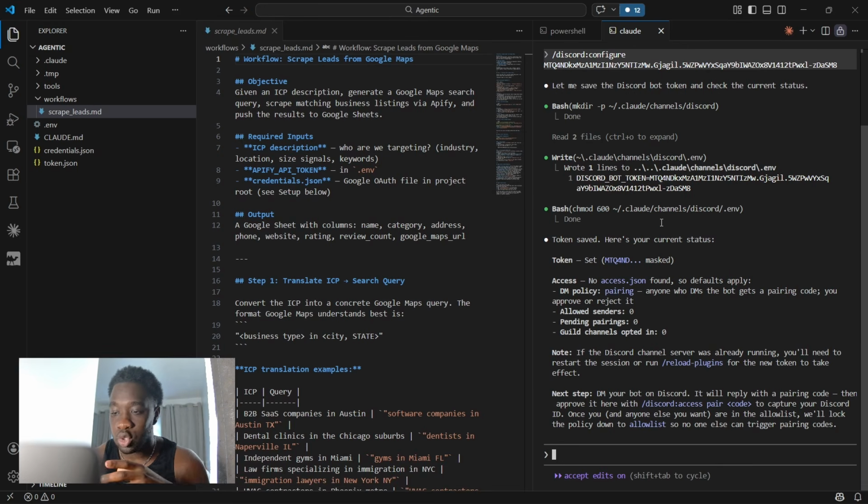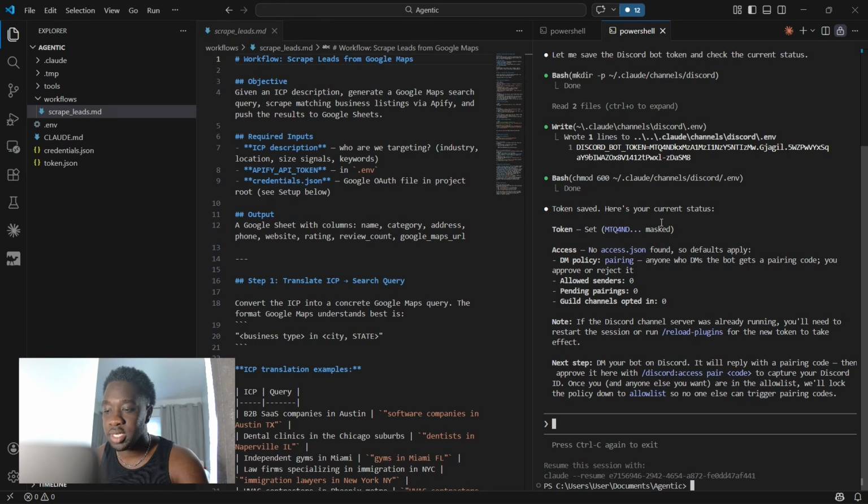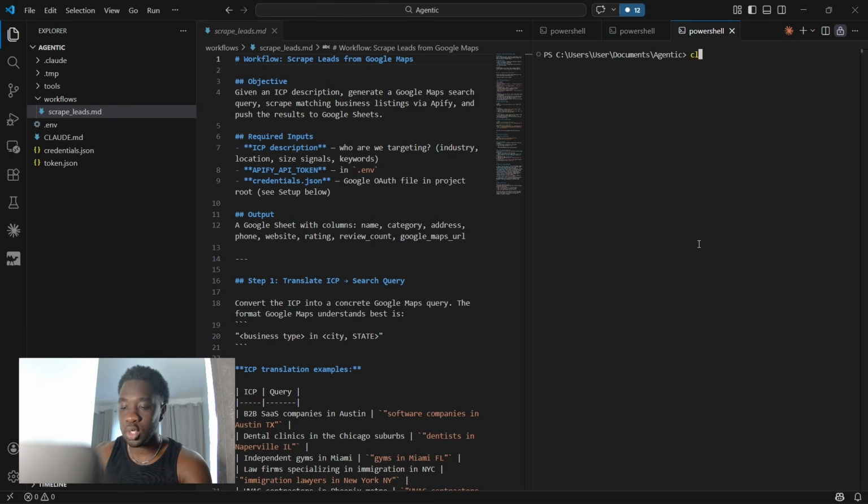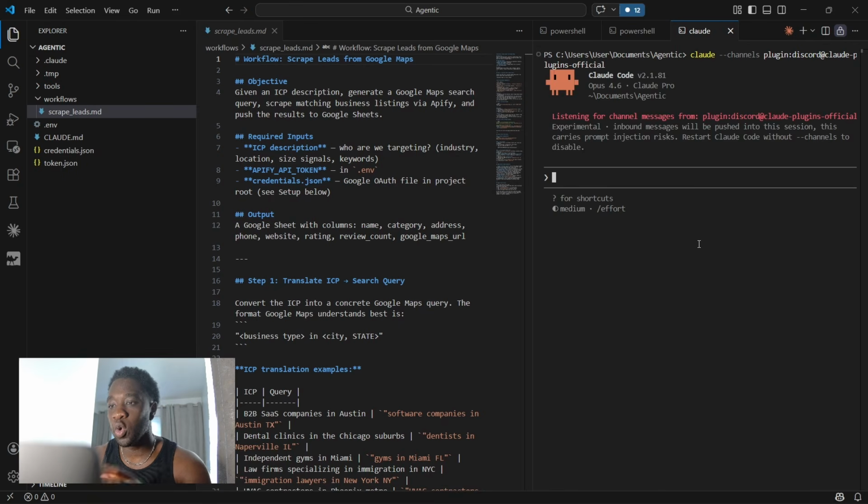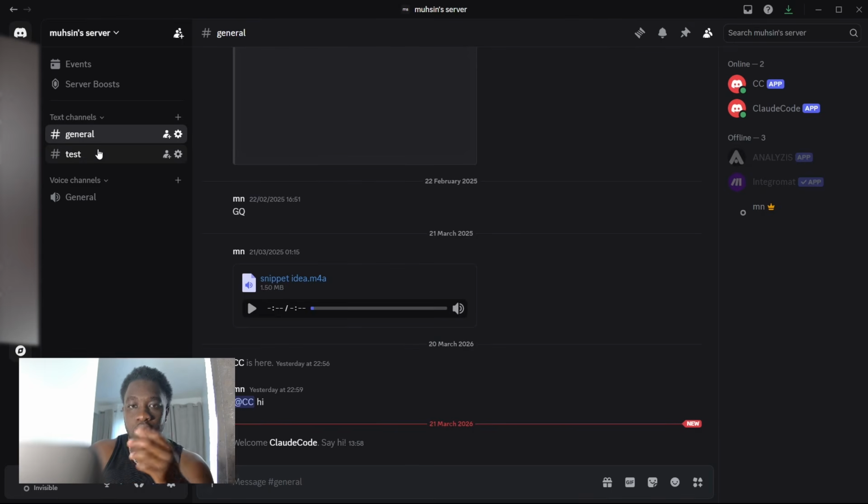So the next step, what we're going to do now is we're going to restart Claude Code, but open that channel so it's actually able to listen to messages from Discord. So we're going to close out of this instance. We're going to go Control-C or Command-C twice. So Control-C, and then we're going to open a new instance with this command over here. So the command is claude --channels. Obviously this is opening the channel for Claude Code to listen through, and then the plugin is the one we just installed. So that's plugin:discord@claude-plugins-official, and then we're going to hit enter on that, and it's going to open that channel for us to start talking to Claude through.